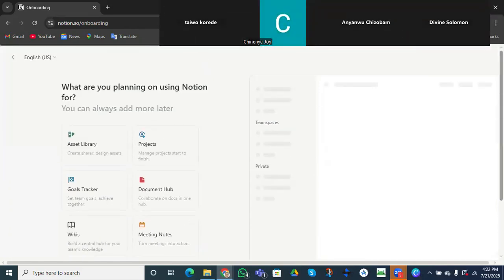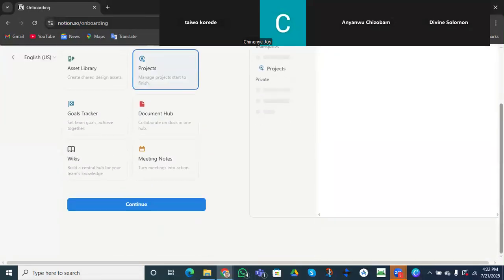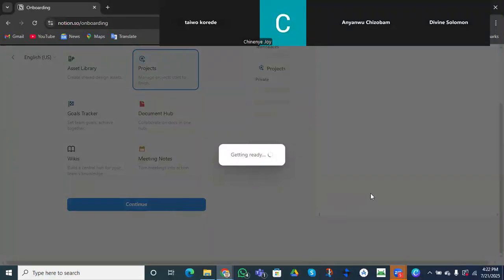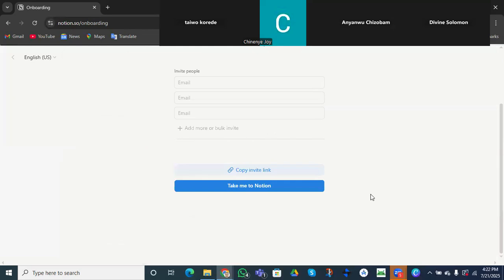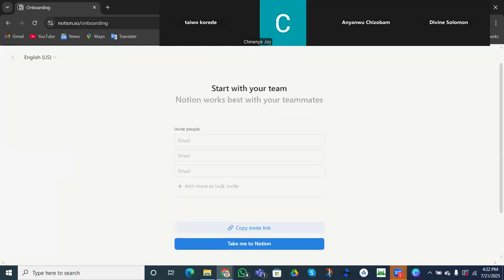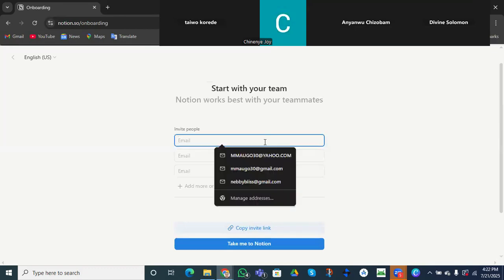Or do we have to skip? Let's say we want to use it on our projects. Then we can click next. All right, so start with your team. Here I will be able to invite some of my team members.